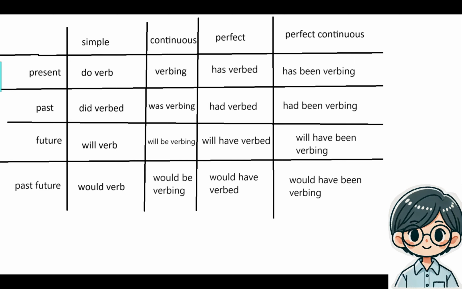There is present, right now. There is past, right? What happened before now. And there is future, what will happen or what you think will happen. And then there's a peculiar little one called past future.